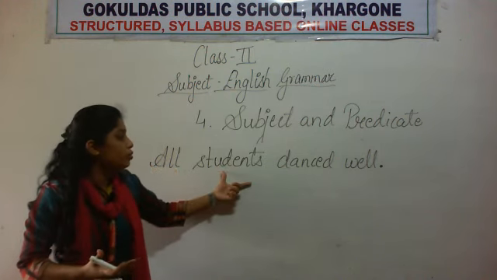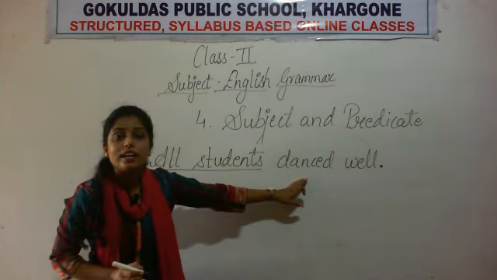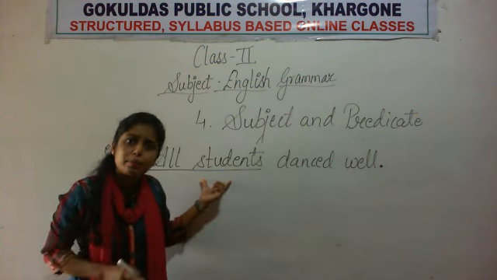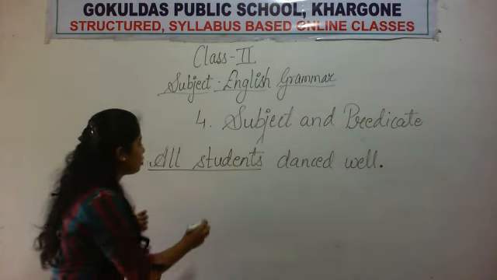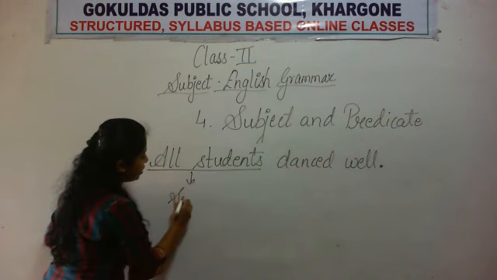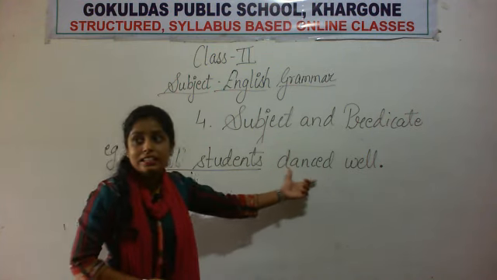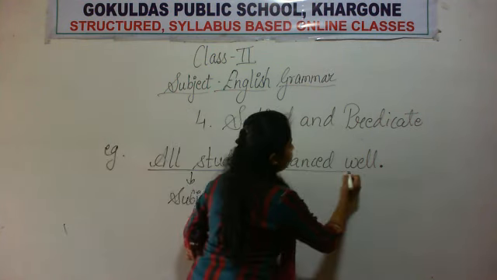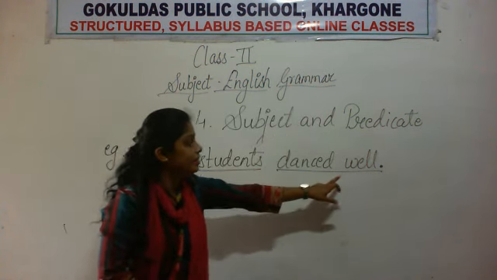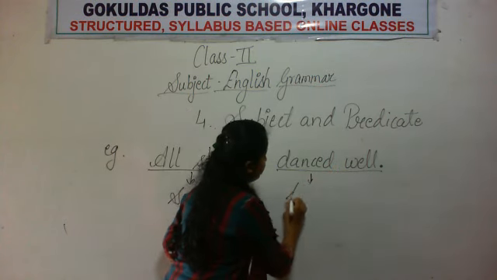Who? All students. Okay. Who danced well? Who danced well? All students danced well. किसने अच्छा डांस किया? सभी students ने. All students. Okay. So these two words, all students, is the subject. ठीक है? Now the remaining part, जो part बच गया, what is it? Danced well. So what is the remaining part of a sentence called? It is called a predicate.